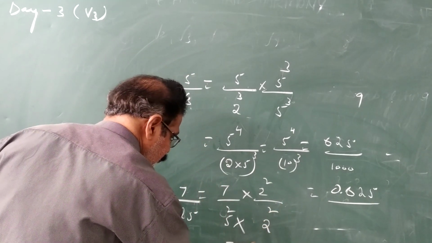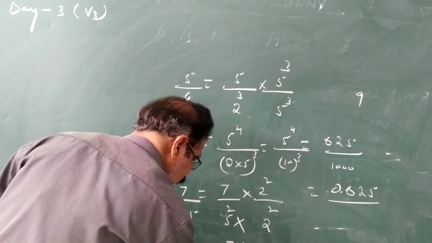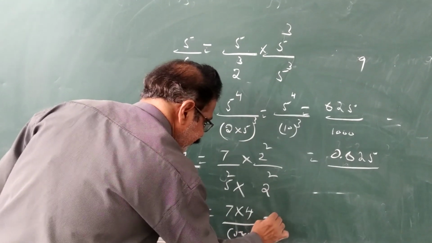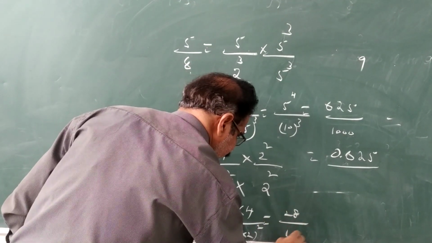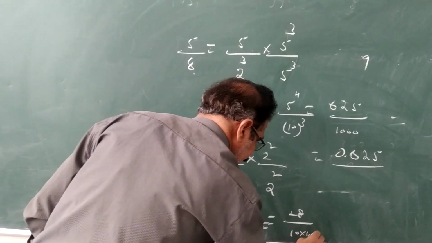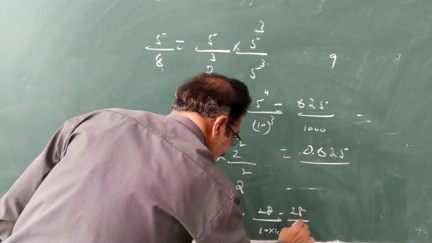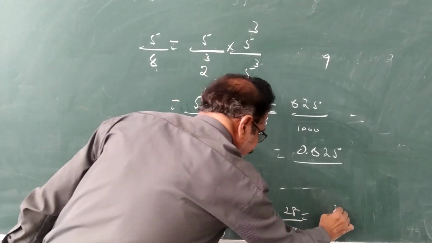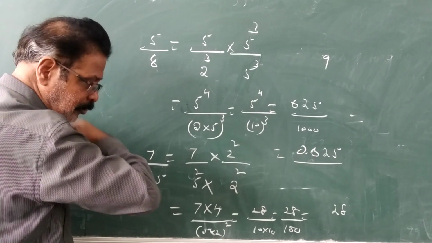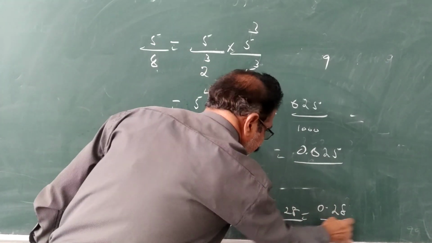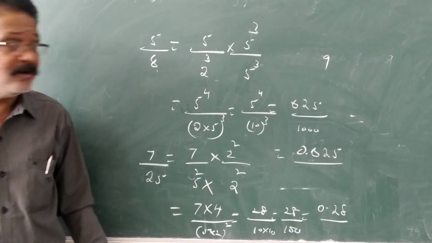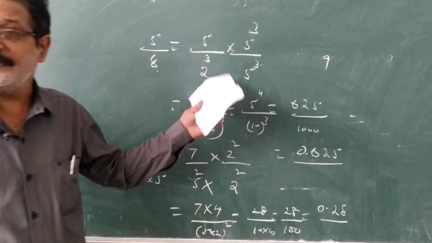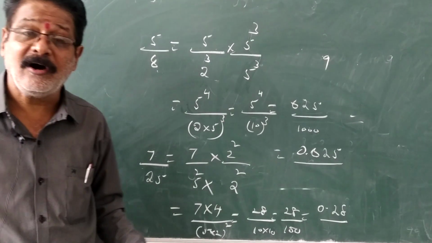So 7 into 2 square, that is 4, over 5 into 2 whole square. 7 fours are 28. 5 twos are 10, so 10 square, 10 into 10, is 100. So we get 28 by 100. We keep the decimal after 2 places from right to left, so 0.28. This is how, without actual division, we can change into decimal form.